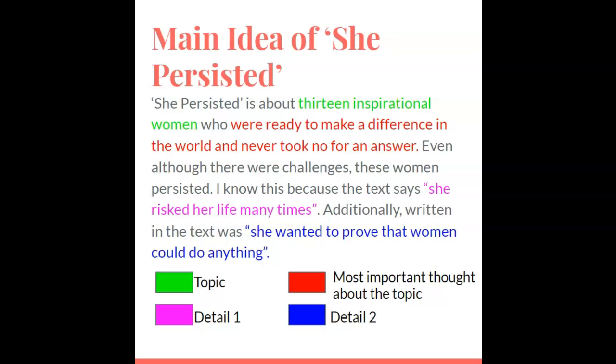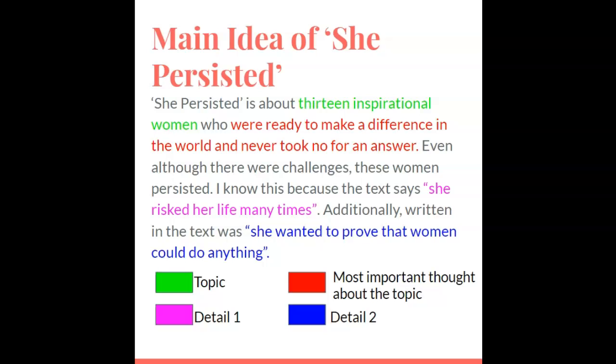Okay, and my two supporting details. The first one there in the pink color is that she risked her life many times. That shows that she was willing to put herself forward to really make a difference in the world and make a change. She wanted to prove that women could do anything. Okay, that shows me that these women never took no for an answer.